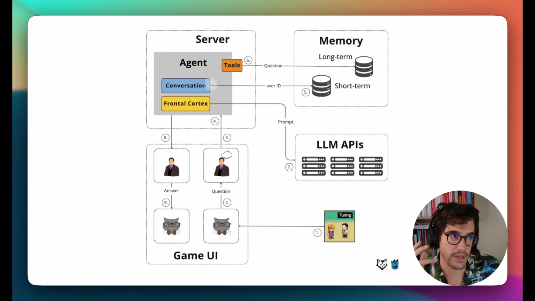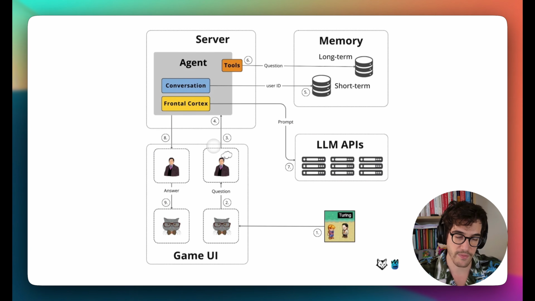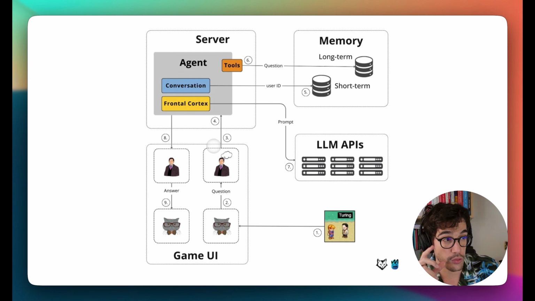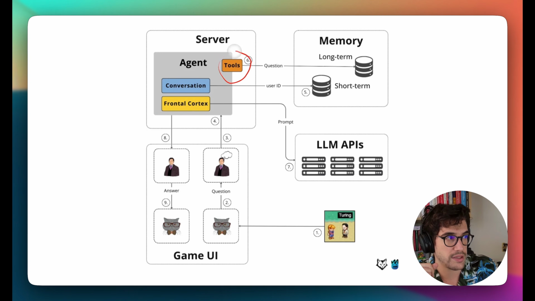the agentic layer. And in here, let's move to the previous one. It's going to pass through the FastAPI server, the agentic layer, and with all the LangGraph workflow that we have implemented and that you will see in lesson 2, we are going to provide an answer, all right? Of course, here in 6, this agent is going to make use of a tool in case the agent needs it. If we are asking about a specific topic of Turing's context, like for example, hey, tell me everything you know about the Turing test or the Turing machine, in that case, it will make use of this tool right here.